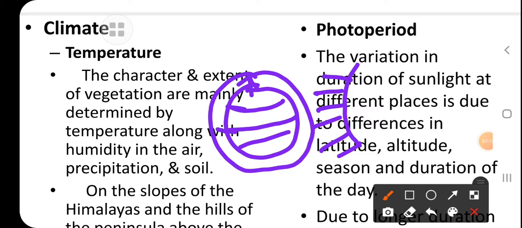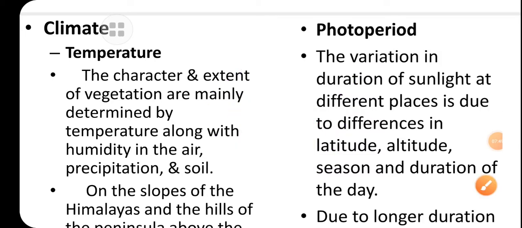Here you'll see the rays are becoming slanting, so the sun rays are lesser in the polar region, and the photoperiod is lesser there, the days are shorter and nights are longer. This particular topic we have discussed in the previous chapter. Here we are talking about the photoperiod, meaning sunlight. The regions from the equator till the Tropic of Cancer and Tropic of Capricorn get a longer photoperiod than other parts of the earth.